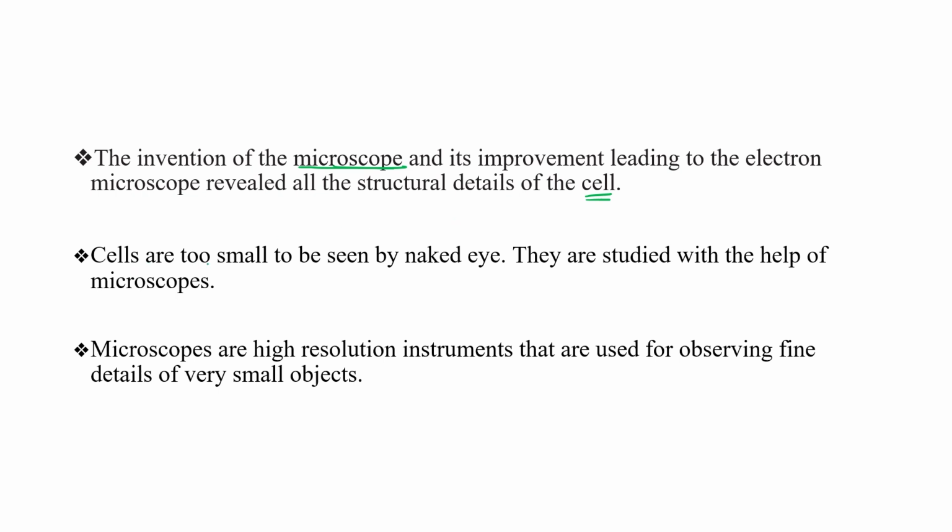So actually cells are too small, micron size. Micron means 10 to the power minus 3 millimeter. So cells are too small to be seen by the naked eye, so they are studied with the help of a microscope only. Microscopes are high resolution instruments that are used for observing fine details of very, very small objects. You must have used microscopes during your 10th and 12th class journey, right? So this is the use of the microscope.